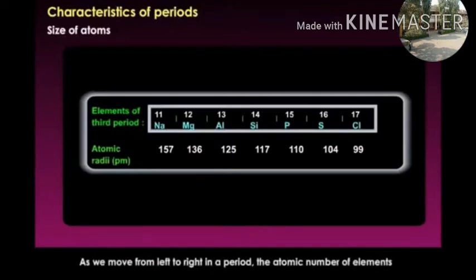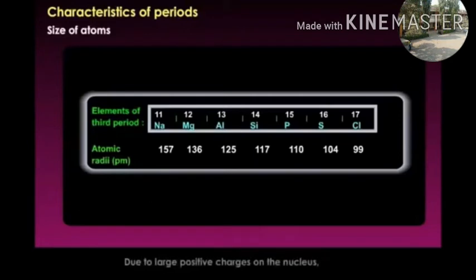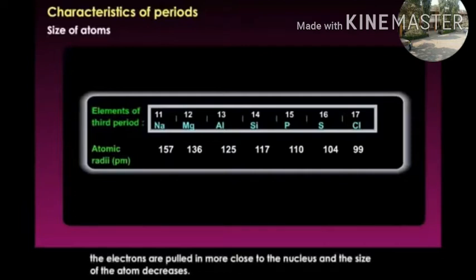As we move from left to right in a period, the atomic number increases, which means the number of protons and electrons in the atom increases. Due to the large positive charge on the nucleus, the electrons are pulled closer to the nucleus and the size of the atom decreases.